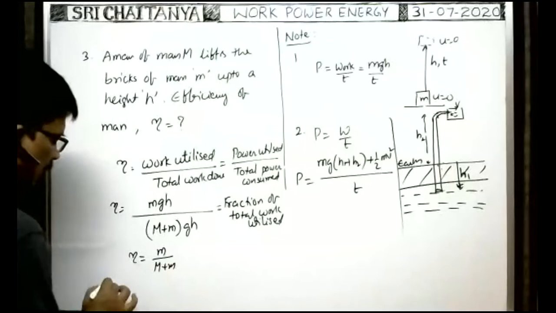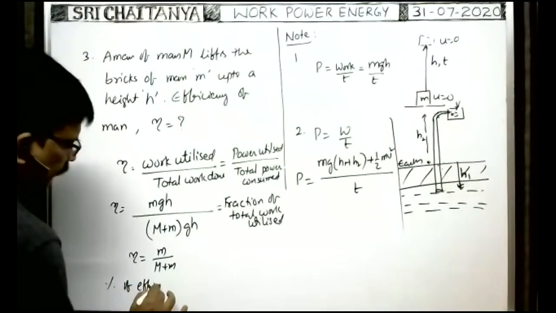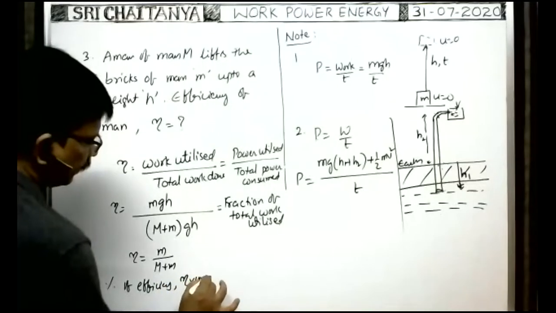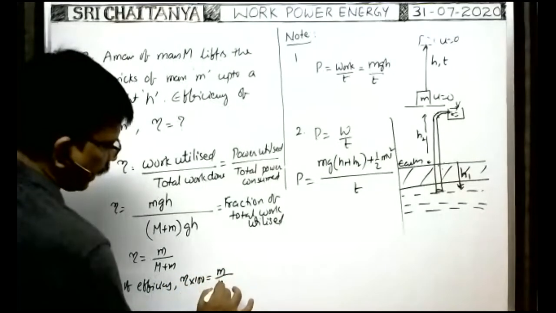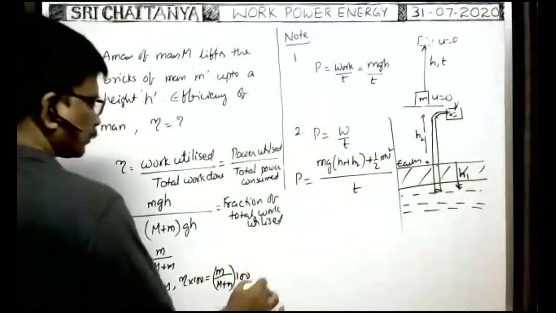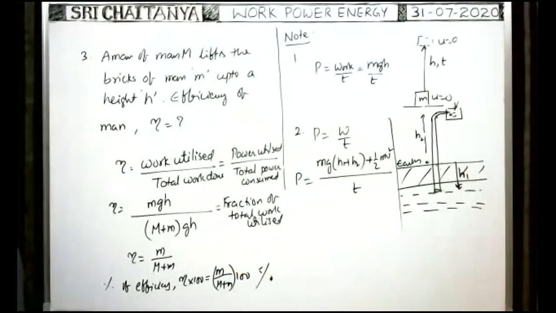So what is the percentage of efficiency? Percentage of efficiency means eta into 100. That is equal to small m by capital M plus small m, into 100. That is the answer. In this way you have to do. Okay. Next.